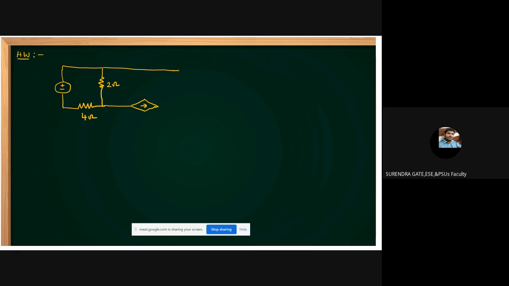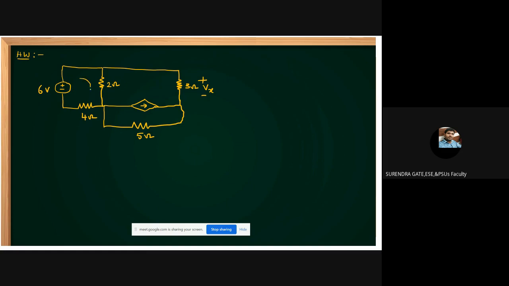Here one more resistor is there, 3 ohms, with voltage Vx across it. Here one more resistance is connected, 5 ohms. And this is the 6 volts.